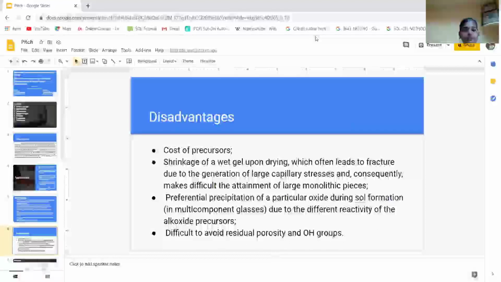Sol-gel also has these disadvantages: cost of precursor, shrinkage of a wet gel upon drying which often leads to fracture due to the generation of large capillary stresses and consequently makes difficult the attainment of large monolith pieces. Preferential precipitation of a particular oxide during sol formation in multi-component glasses due to the different reactivity of the alkoxide precursor. Difficult to avoid residual porosity and OH group.